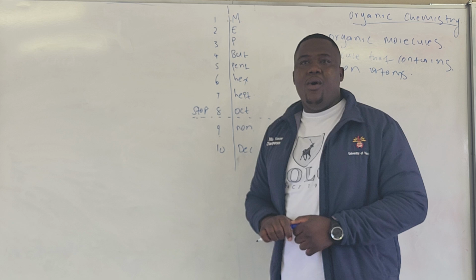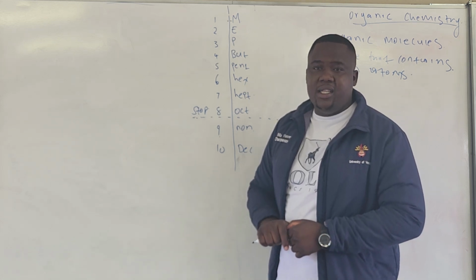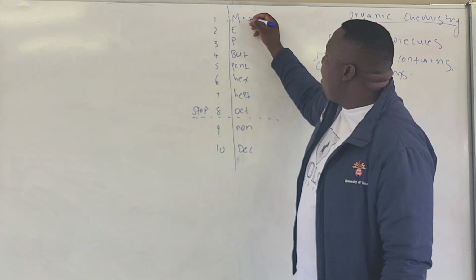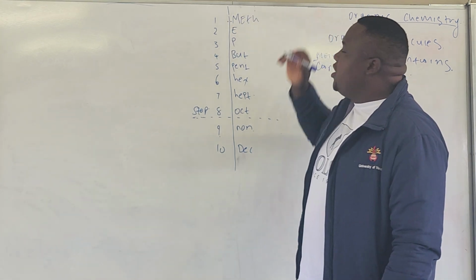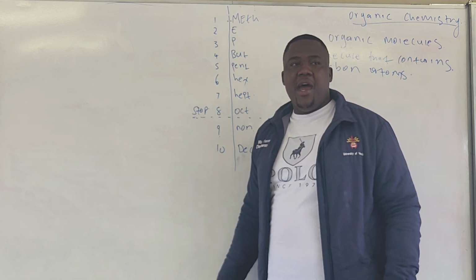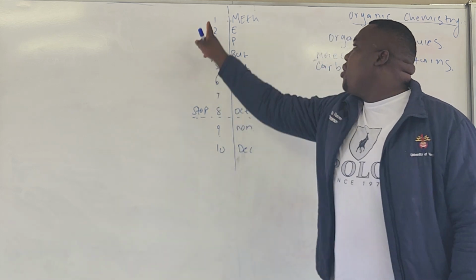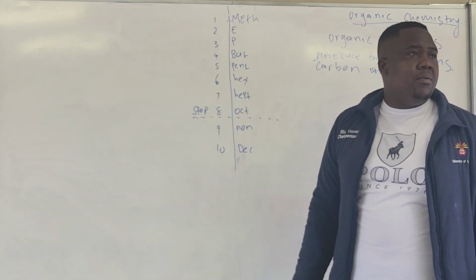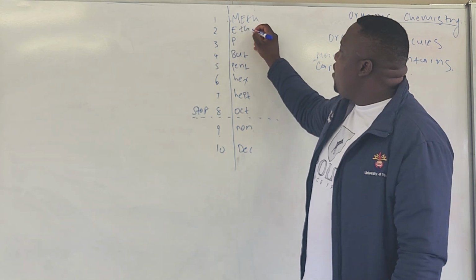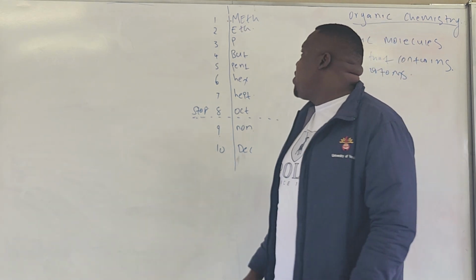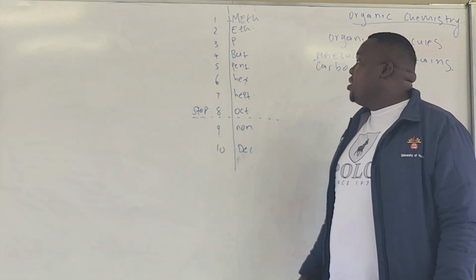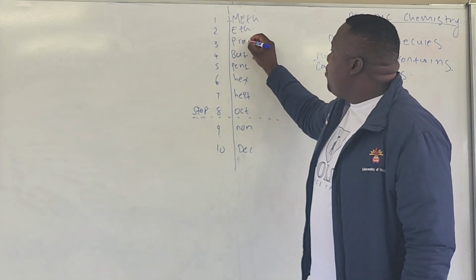So now, I want to give you the details. This M stands for meth. What does meth mean? It means one carbon. E stands for eth. What does eth mean? It means two carbons. Then here we have prop.